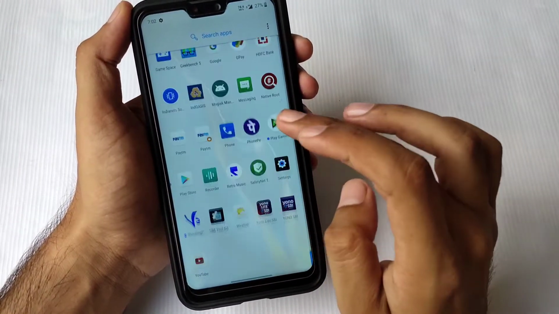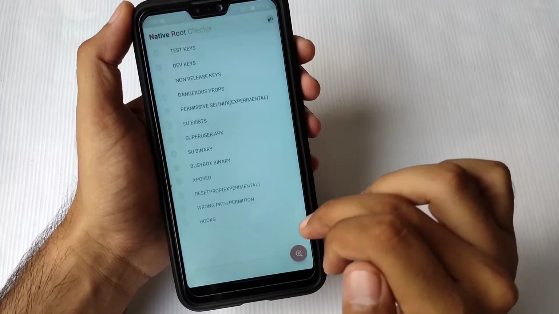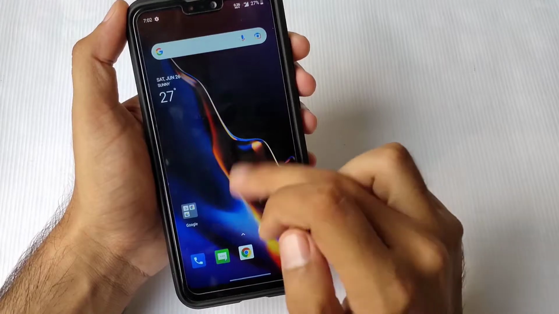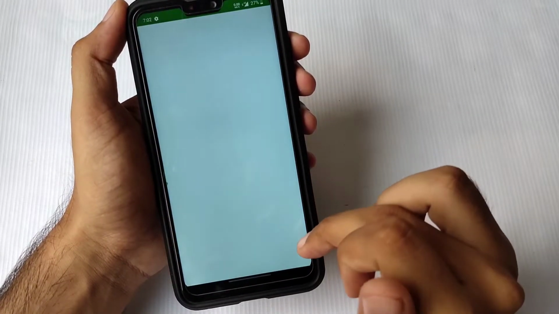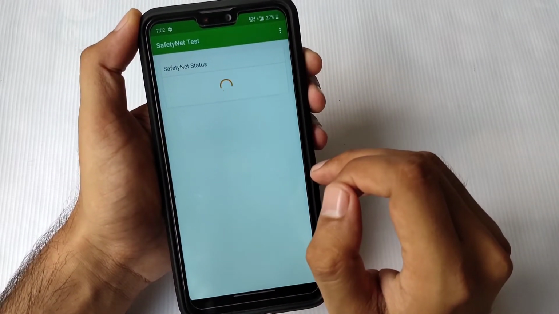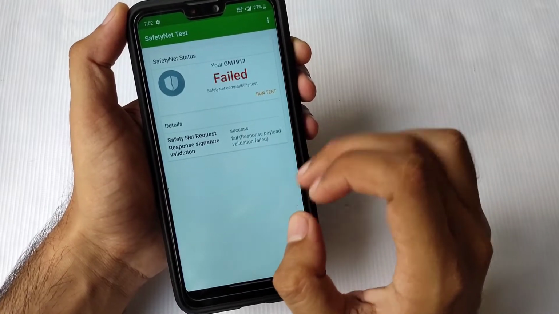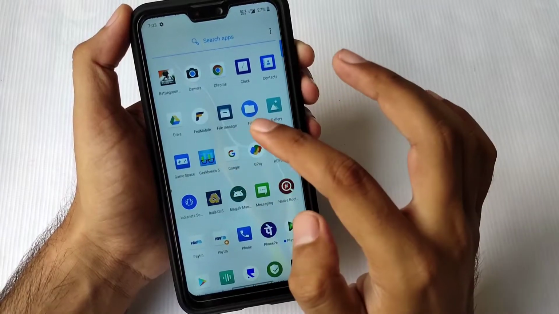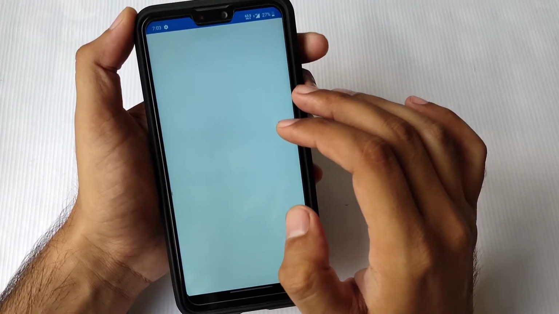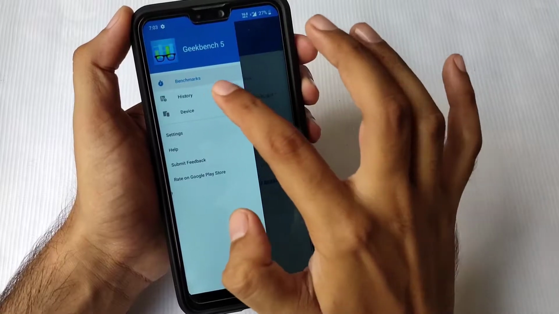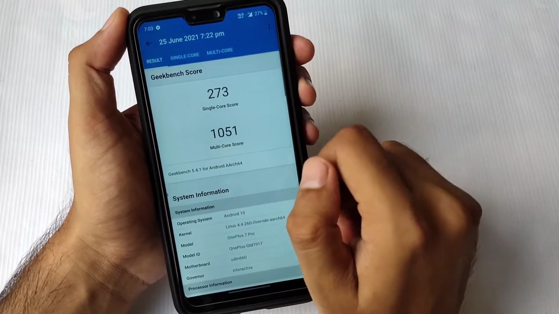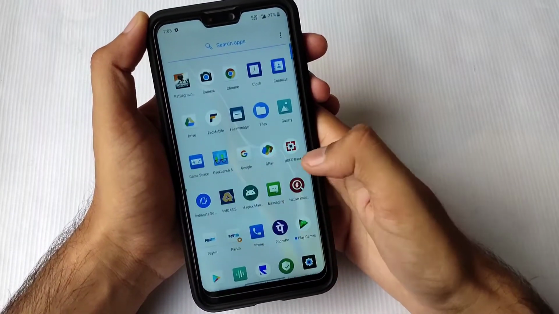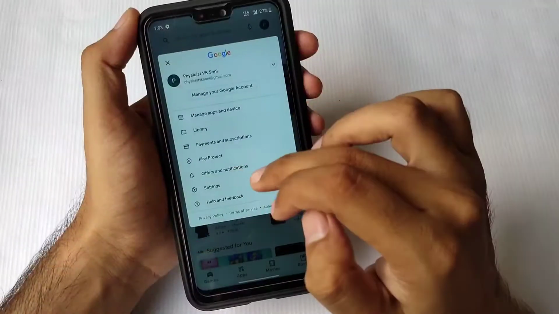After that, we are going to check some root checker and SafetyNet checks. These also did not pass successfully. You can see some problem in the root checker. Also, the ROM is by default rooted. You can also see the SafetyNet check has failed here. So, not much benefit in this ROM. Also, you can see the Geekbench score, which I got much lower. So in terms of performance, this ROM is not so good to use. The Geekbench score is quite low, only 731 and 1051. So this is not the right ROM to use in terms of Oxygen OS.